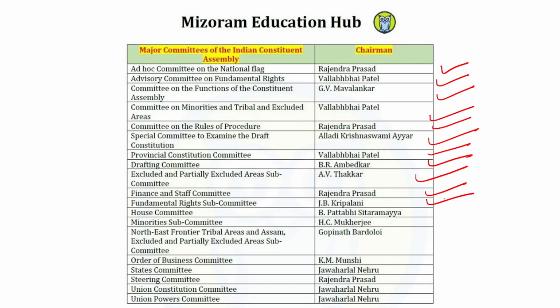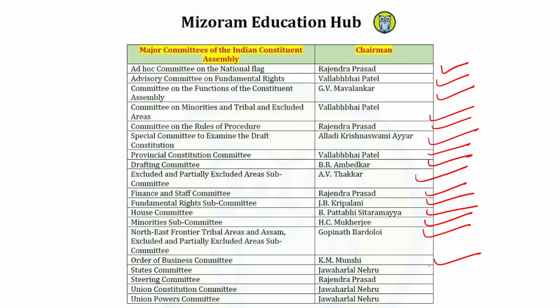Fundamental Rights Subcommittee J.B. Kripalani. House Committee B. Pattabhi Sitaramayya. Minority Subcommittee H.C. Mukherjee. Northeast Frontier Tribal Area and Assam Excluded and Partially Excluded Areas Subcommittee Gopinath Bardoloi. Order of Business Committee K.M. Munshi.